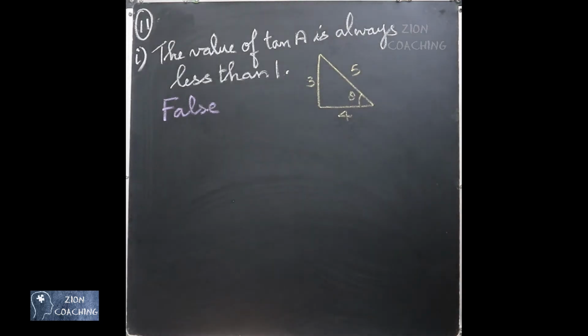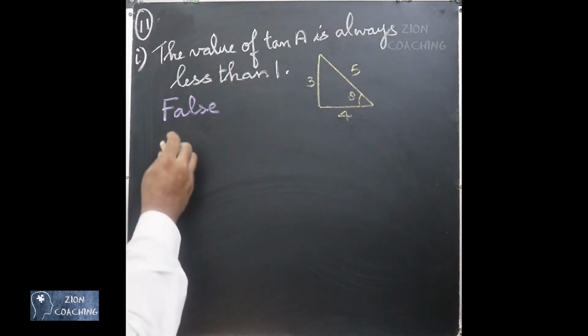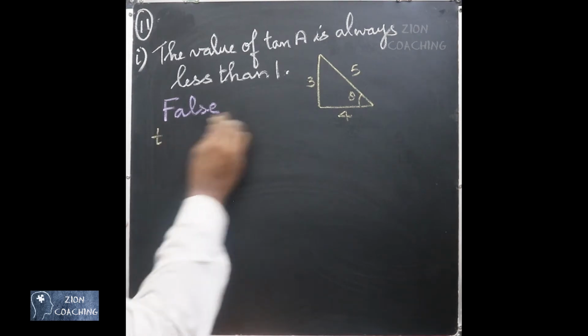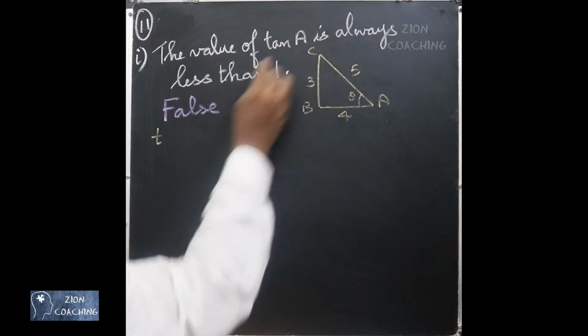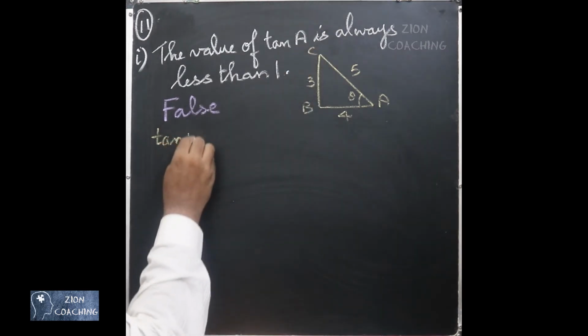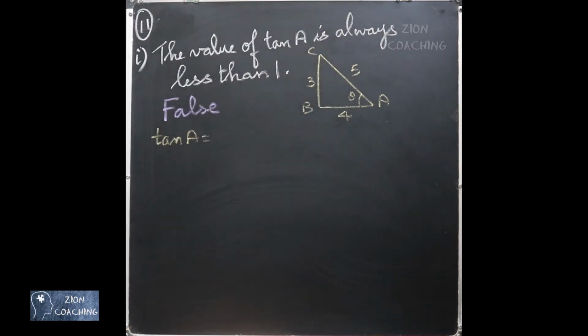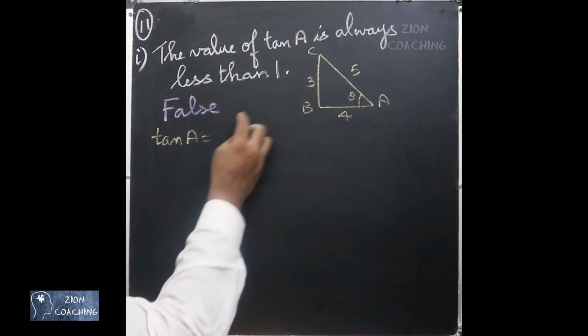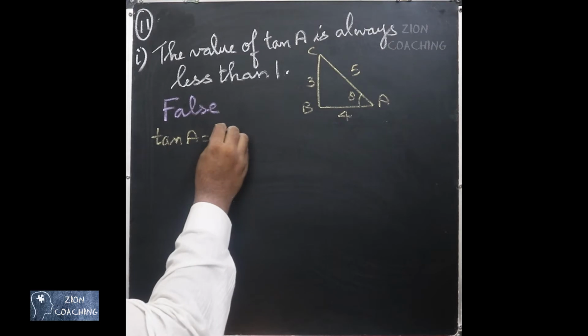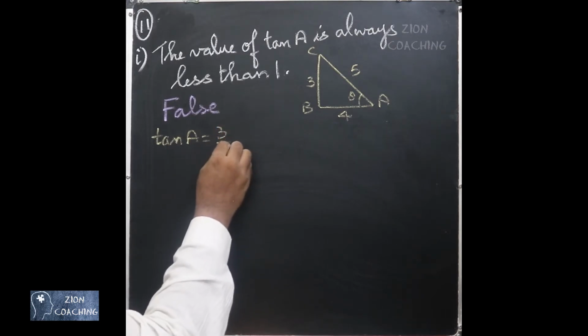You know that it is possible. Now when you find tan A, this is A, it is going to be opposite side, that is 3, by adjacent side.